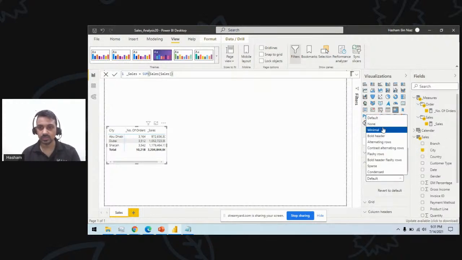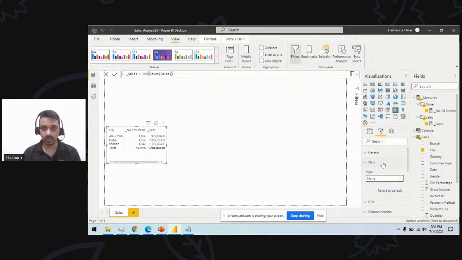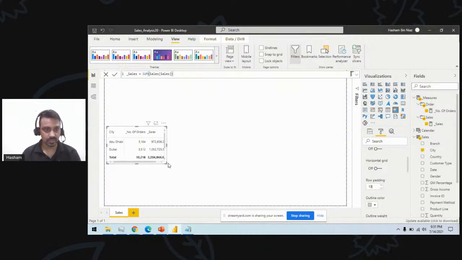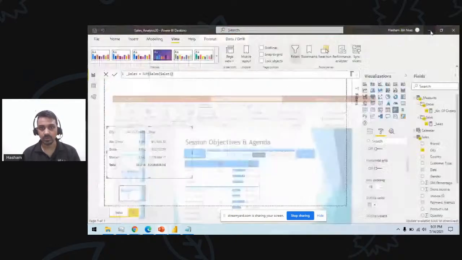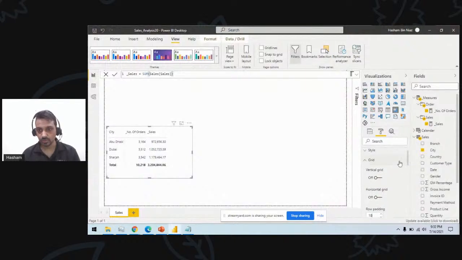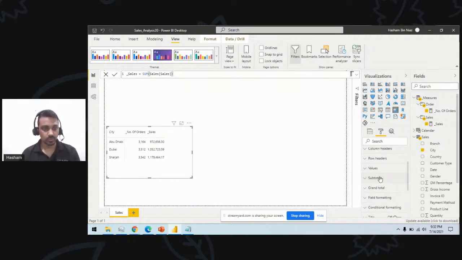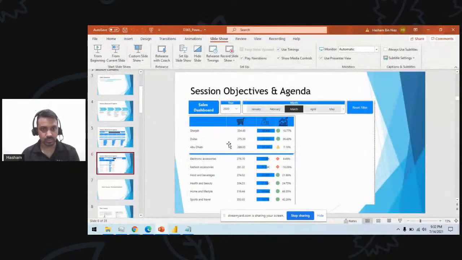Now for the styling, I will choose none, apply none of the styles, and then I'll choose all the grid and row paddings. So I can increase the row padding now here. You can see I increase the row padding here, which is more like our target. And then I'll leave the column and I will turn off the row totals and subtotals as well. So which is now going towards the same thing.